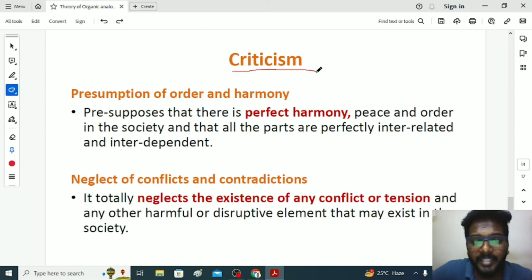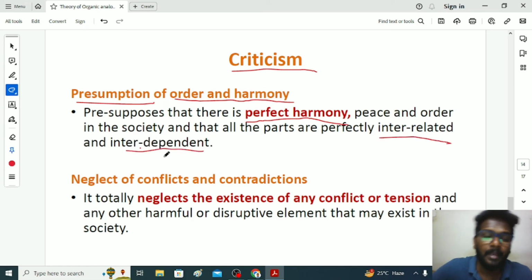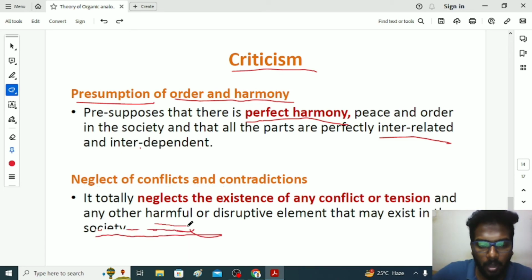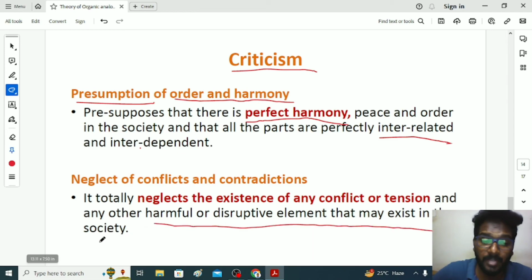Now, moving on to the criticism, Herbert Spencer presumed that a society has proper order and harmony. So, in this theory, he only talked about the perfect harmony, where he believed that society has peace and order in the social system, that all the parts are interrelated and interdependent. Further, he neglected to talk about the conflict and contradictions. He didn't talk about harmful and destructive elements that may exist in the society.